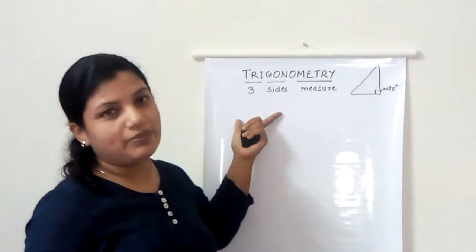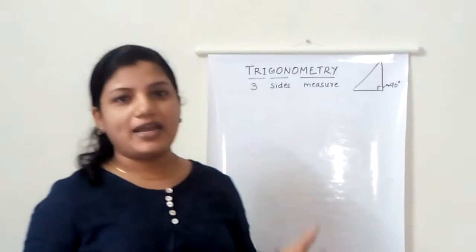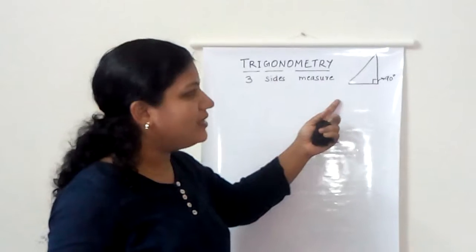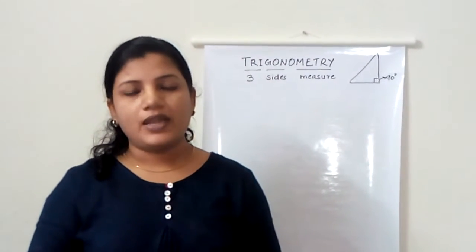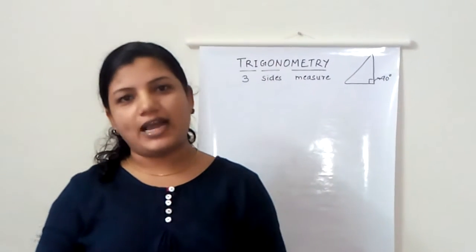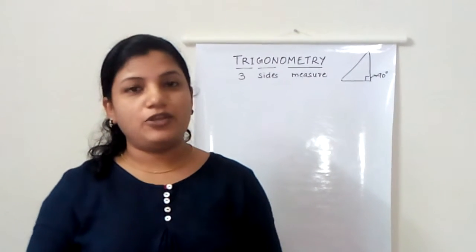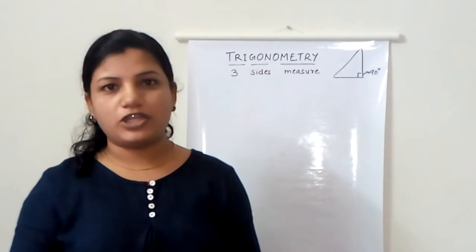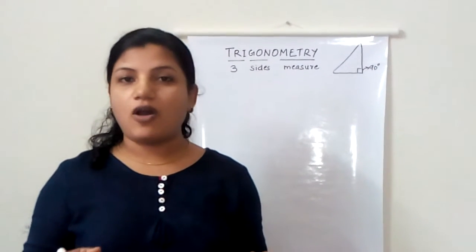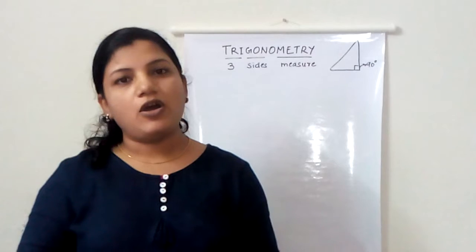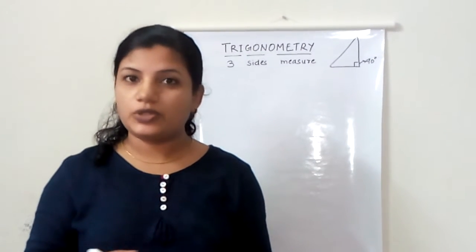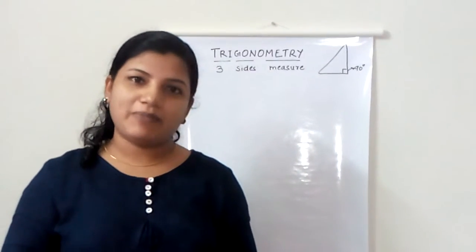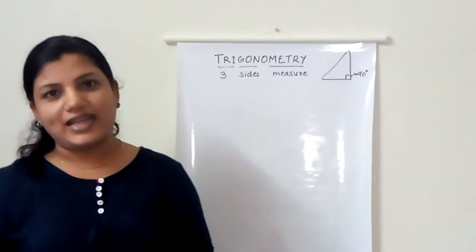But trigonometry did something very remarkable. It actually combines the angles and the sides. So it gives you a relationship between the angles and the sides of a right triangle. Now, what if I ask you to measure the sides of a right triangle? Well, you would say you could use a ruler. But what if I was talking about a triangle whose sides would be as long as the width of a river or as long as the height of the Qutub Minar? Then that will be a challenging task. So we will have to come up with something better, and trigonometry did just that.